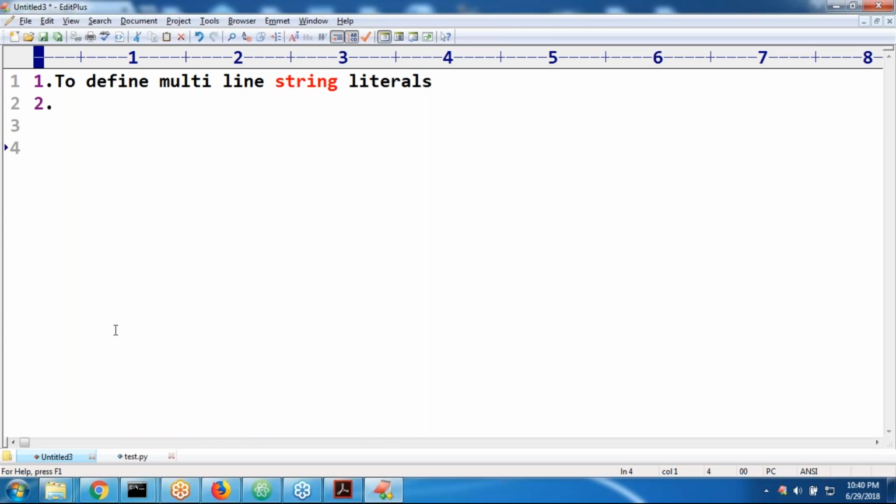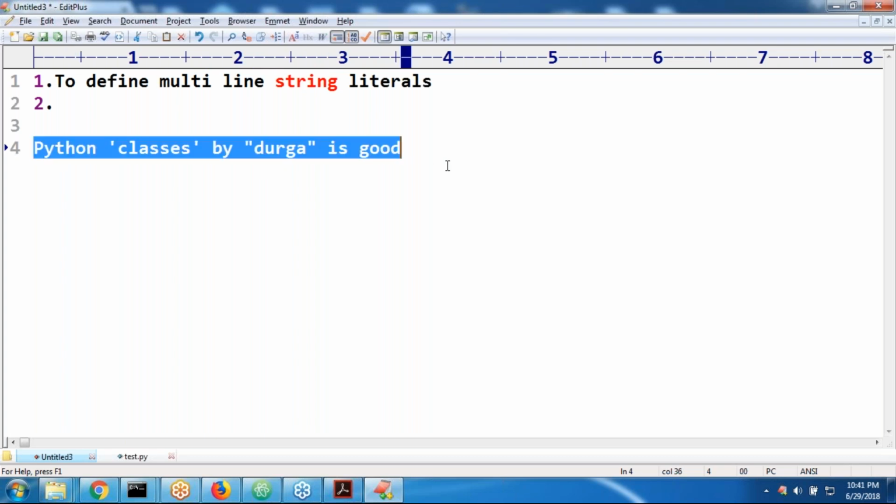Suppose my requirement is I want to print: Python classes by Durga is good. Like this I want to take. Assume that, sir, my requirement is that classes I want to take within single quotes, and Durga I want to take within double quotes. This is the output I want, sir.